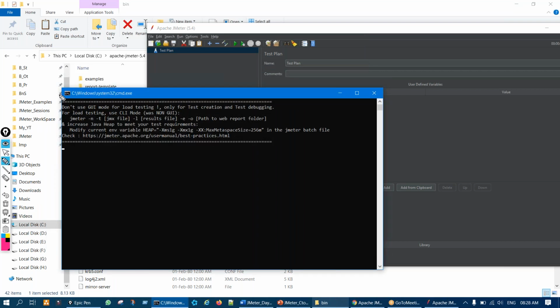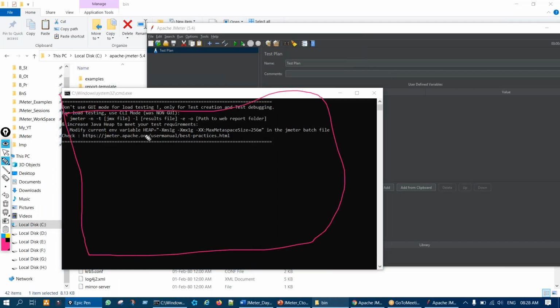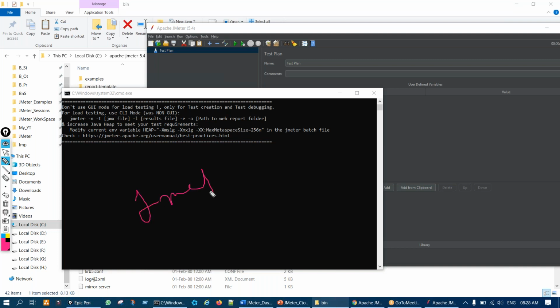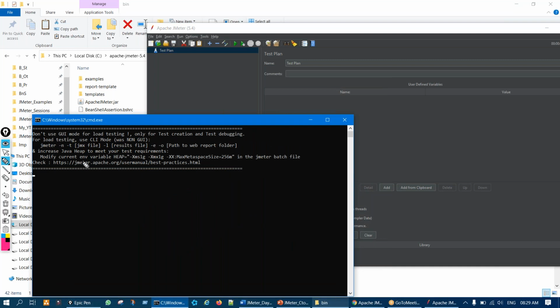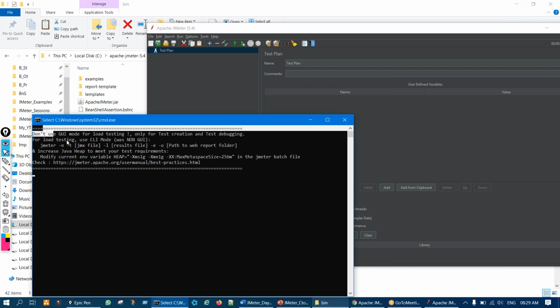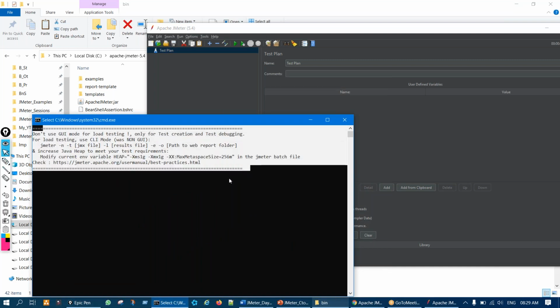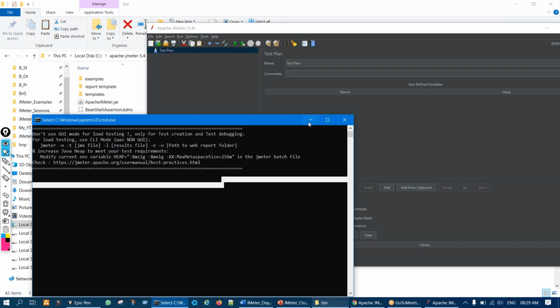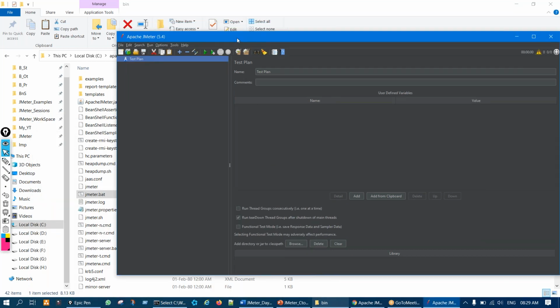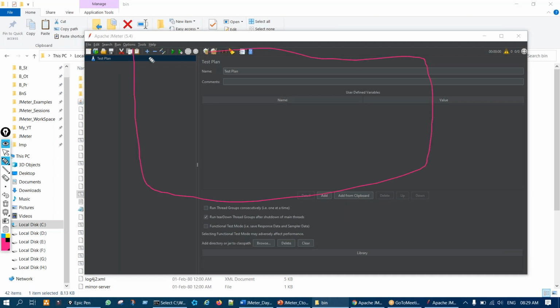This is known as the JMeter console. Then once some message comes here, it's a normal message, do not worry. After that JMeter will be launched. This is JMeter, and it will be in this color initially.